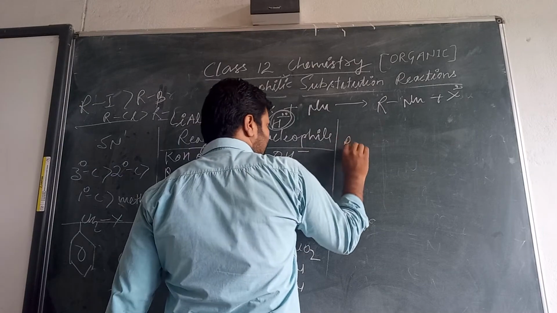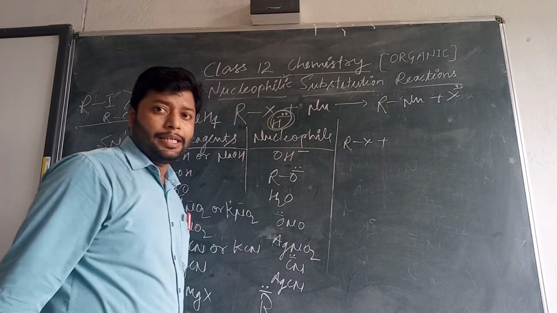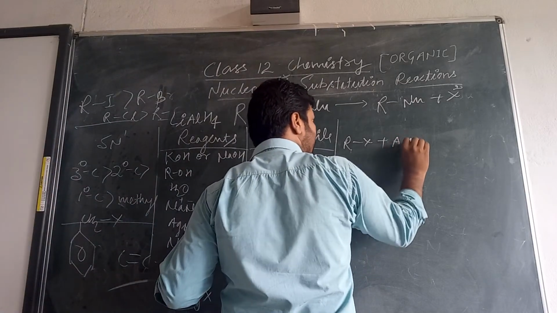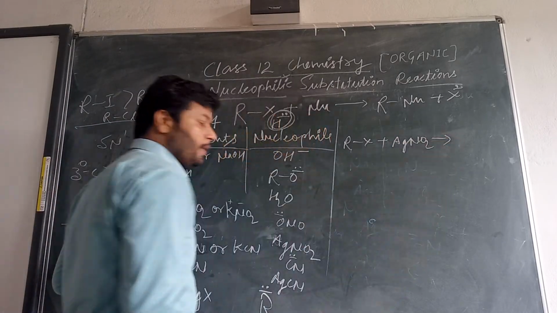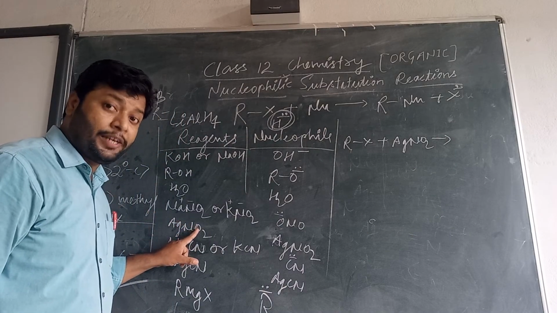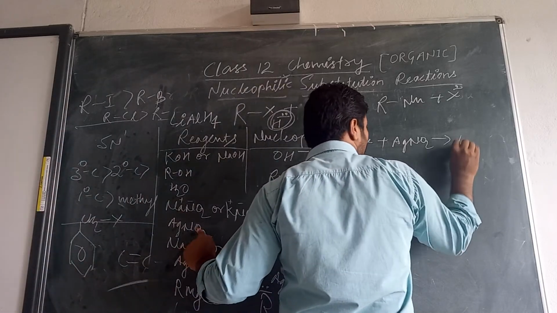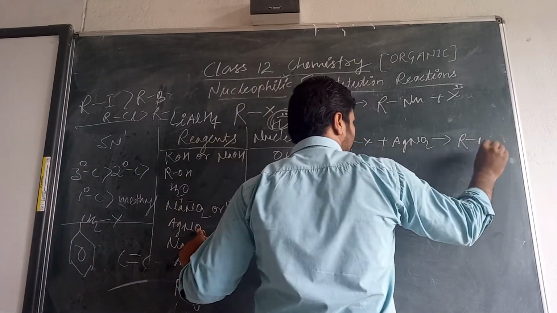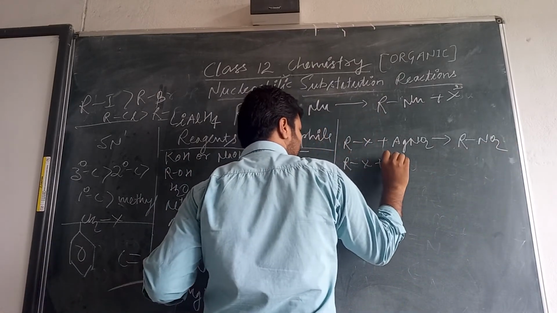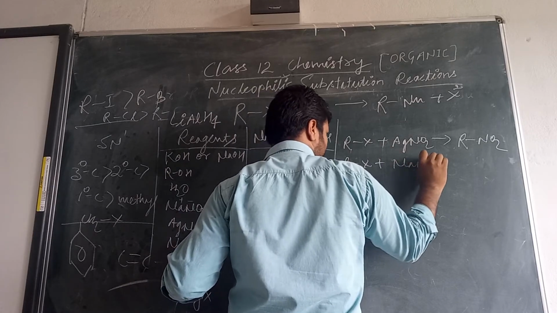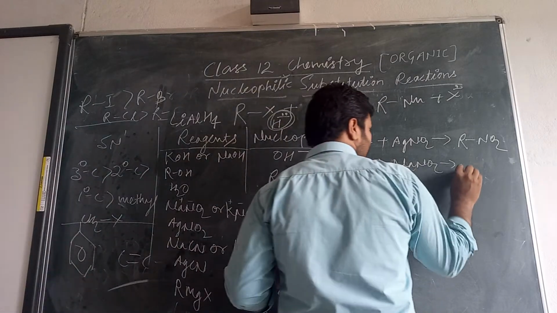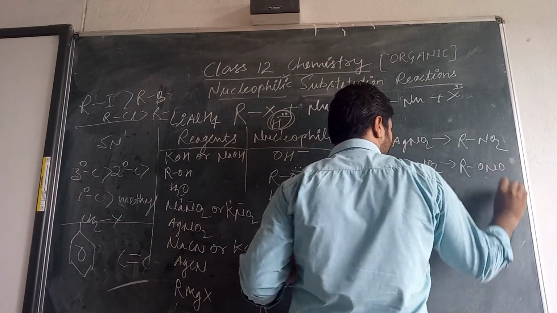Suppose we have RX, and I am taking silver nitrite, AgNO2. In AgNO2 the silver is bonded with oxygen covalently, so the reaction gives R-NO2. But if I take sodium nitrite, there will be a different bond, R-ONO.